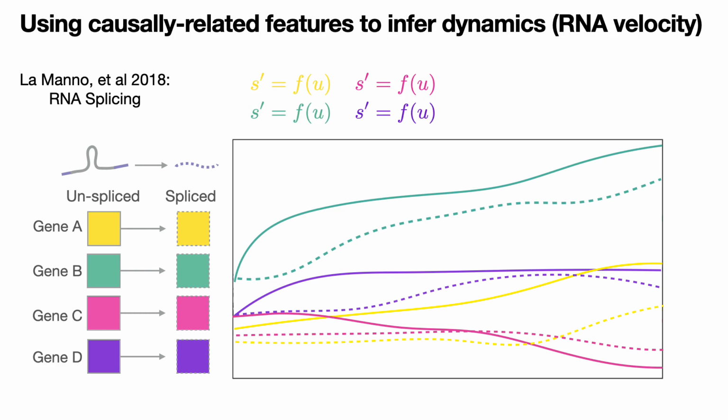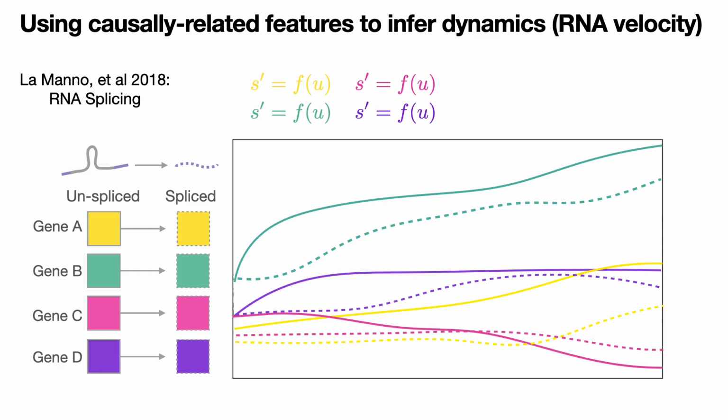This is modeled through dynamic equations, where in this case, each gene's rate of spliced expression is modeled as a function of its current unspliced counts. And so while this method has proven very useful in some contexts, it turns out that it doesn't seem to work universally, and this could be for a number of different reasons.